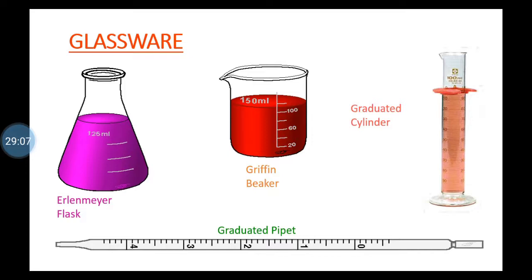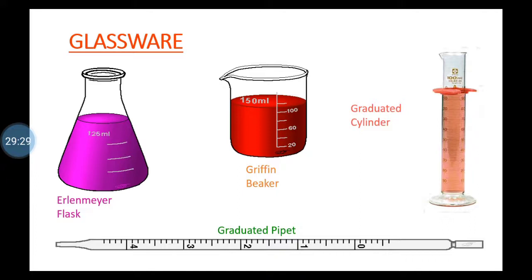Then other important glasswares you must know. The one with the pink solution is the conical flask, isn't it? The conical flask is used in pharmaceutics practicals and chemistry practicals. Then the beakers. The red colored one is the beaker, isn't it?